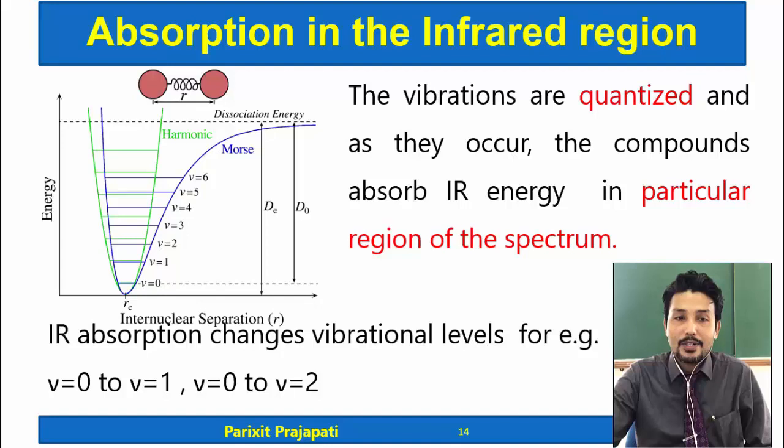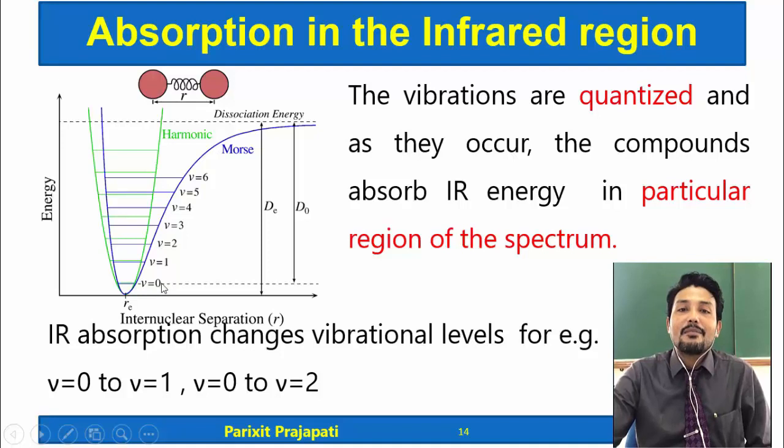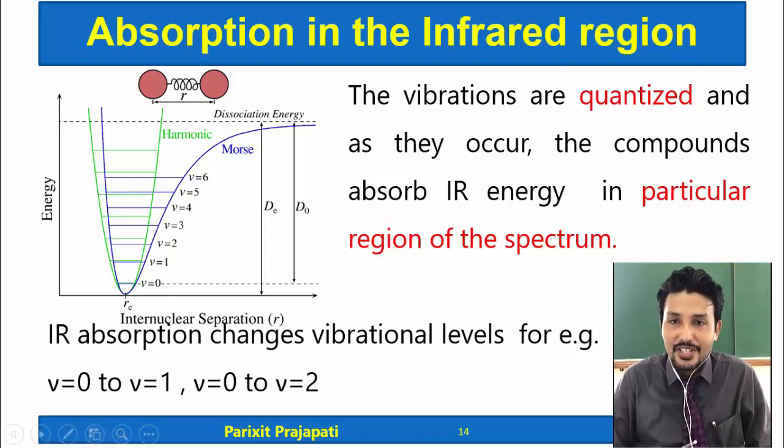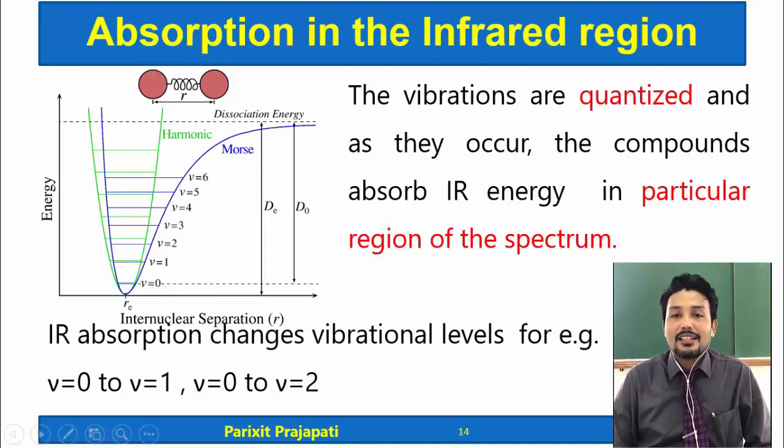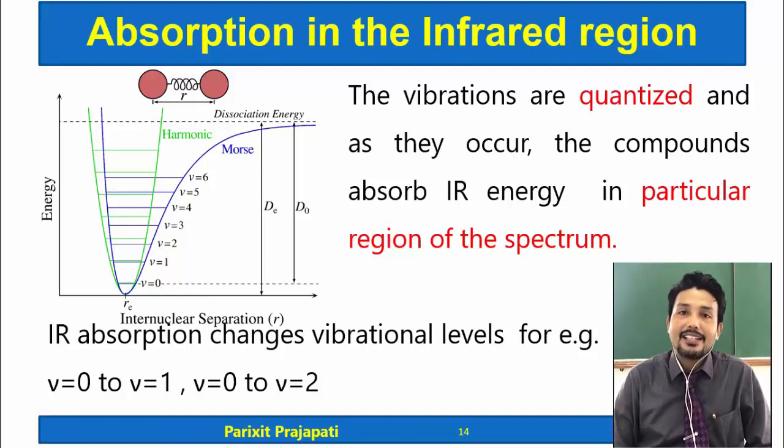For example, to cause 0 to 1, it requires 500 centimeter inverse wave number. Then to cause 0 to 2, it requires 1000 centimeter inverse wave number. In this manner, vibrations are quantized and they appear in the IR spectrum in a particular region.